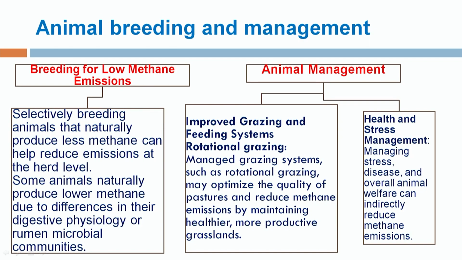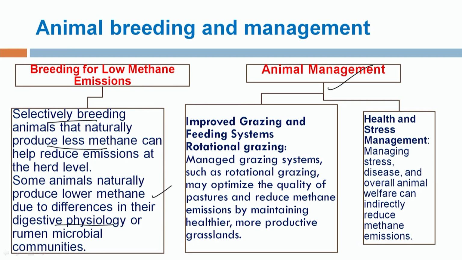As far as animal breeding and management is concerned, we should do selective breeding for animals which naturally produce less methane. Some animals naturally produce lower methane due to differences in their digestive physiology and the type of microbial population they have in their digestive system.